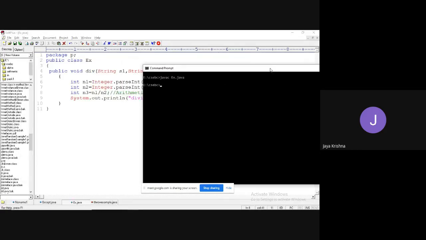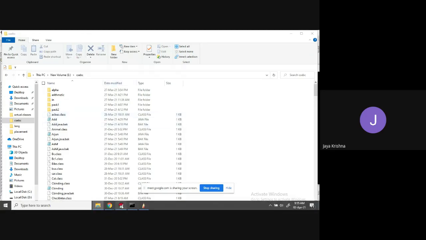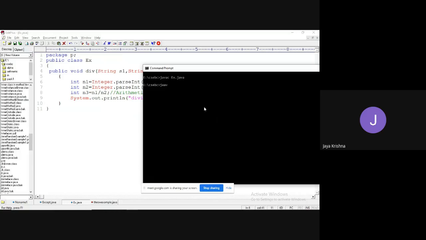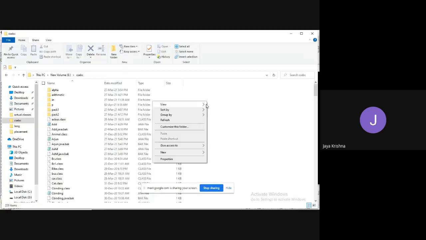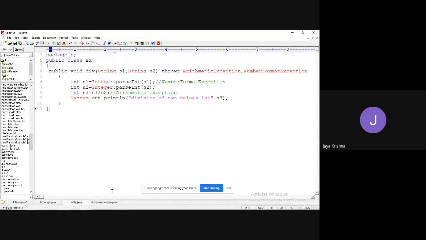What is the way to run when you are working with the concept of packages? Is any package P created now? No, I didn't create it. The procedure to create a package needs some more process. javac space, I want to create a folder defined by using -d. In which location? In the current location. Then I need to use ex.java. That's it. I hope you understood. So with this statement, it has created a folder called P. It is completed successfully.